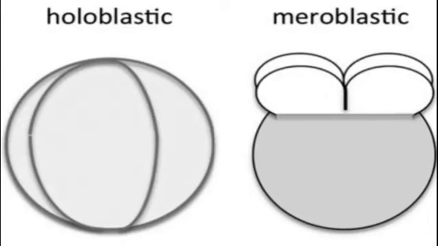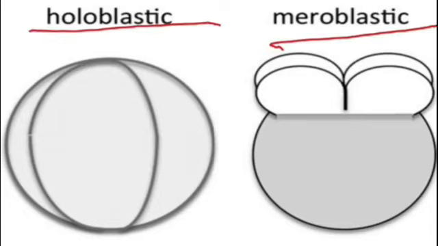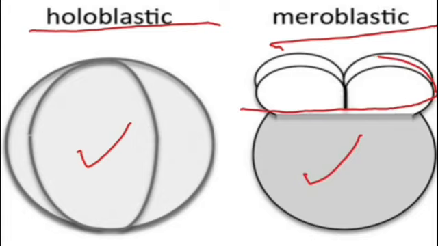Here in this diagram, you can see both cases, the holoblastic case as well as the meroblastic case. As I said in the previous slide, in the holoblastic case the yolk content is very less, so the division will be proper. But in the meroblastic case, the yolk content is more, so the division will be improper. Here you can see the yolk, and the division occurs in the upper portion. So the division will be improper because of the yolk content.